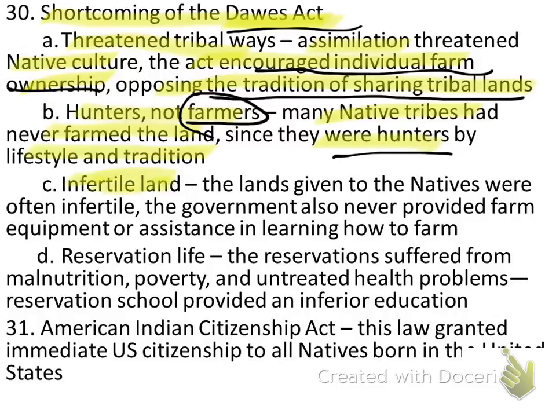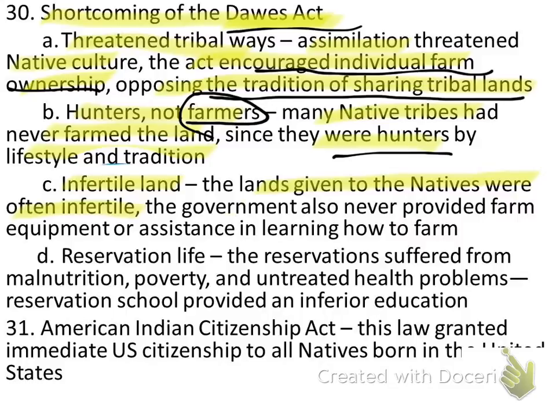Letter C, infertile land. Now this kind of goes hand in hand with the concept that the land that they were given, which is on the previous page in the reservation, was not prime land. This is not the best land. Let me clean this up a little bit so we can see that better. The land wasn't very good. Oklahoma, which again was really the first major reservation, the largest reservation at that time, is horrible. I mean, if you want to be a farmer, Oklahoma is not where you go. So the lands that were given to the natives were often infertile. I mean, you couldn't grow anything on them.